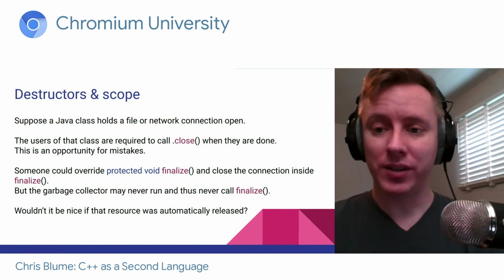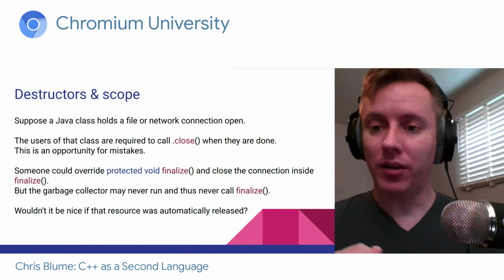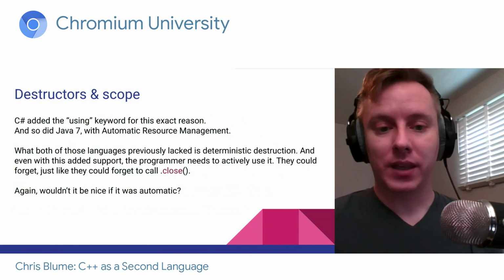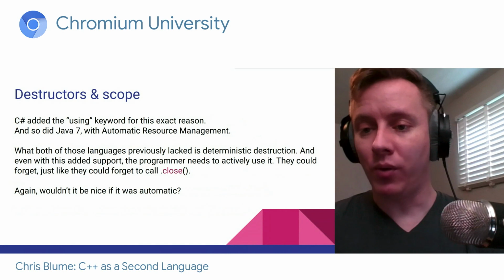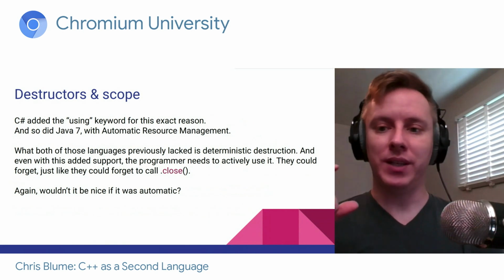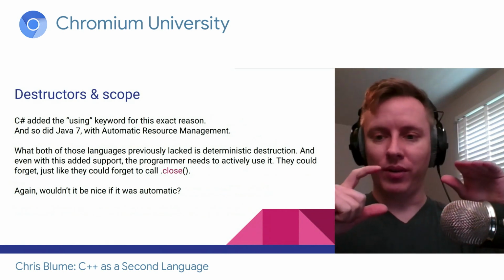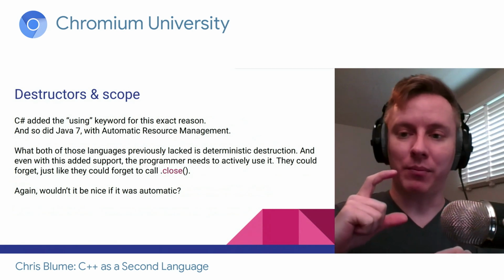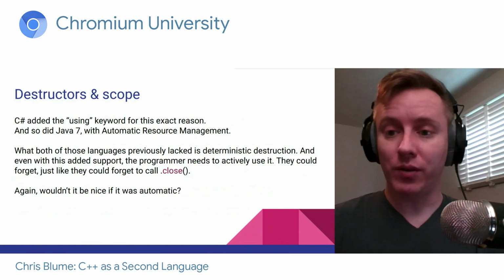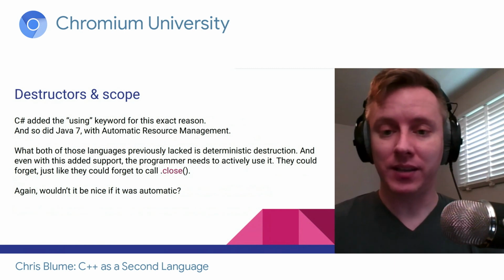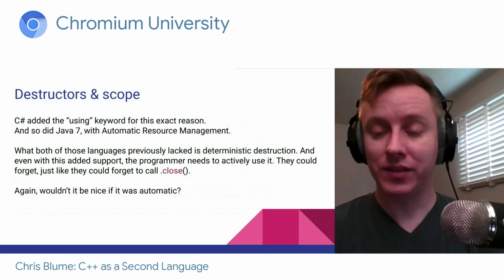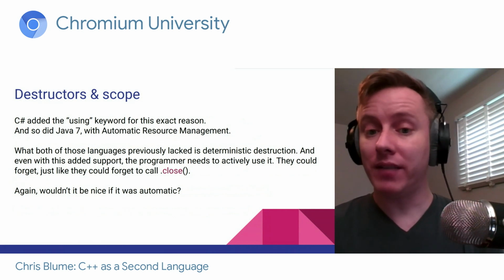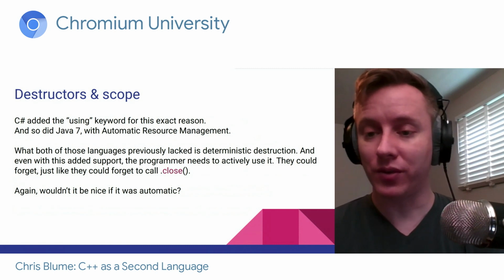What we really want is, as soon as I'm done with it, automatically release the resource. In C#, the using keyword was added for this. And the idea would be, you say using my variable, some block of code, and then at the bottom of the code, when we exit that block, the garbage collector is invoked for that object, and it'll automatically clean it up right then and there. So now we do have control over when finalize gets called. Java 7 added something very similar called automatic resource management.